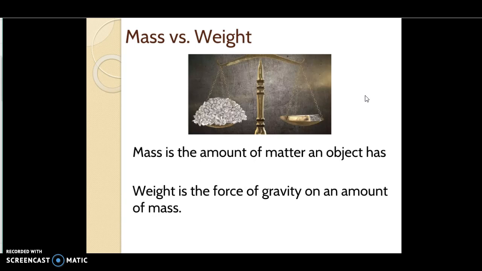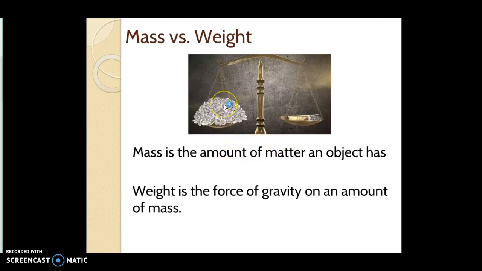So why did your brain think that the gold weighed more? Well, primarily it knows that gold is heavy, right? And feathers tend to be light. So it's thinking about the weight, but it's not taking into consideration the mass. Mass is the amount of object you have, the amount of matter in that object. In this case, we have a certain amount of mass of feathers and a certain amount of mass of gold. They weigh the same because they've got the same force of gravity pulling on the same amount of mass.